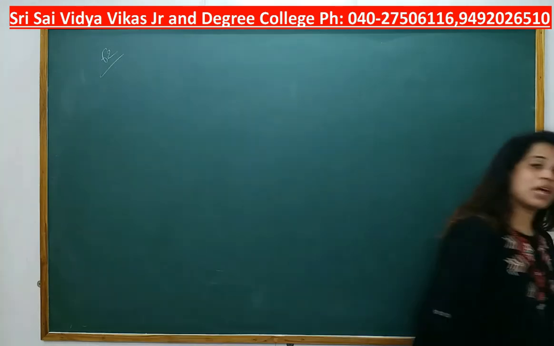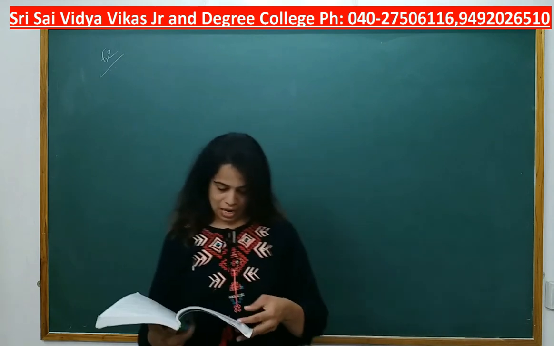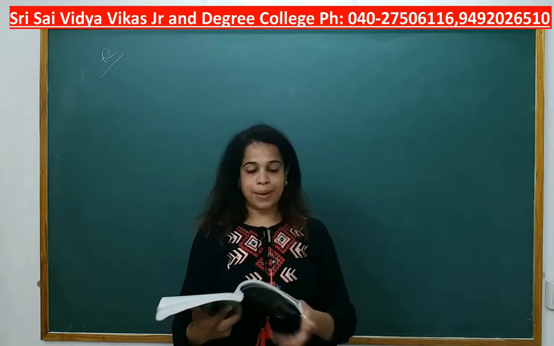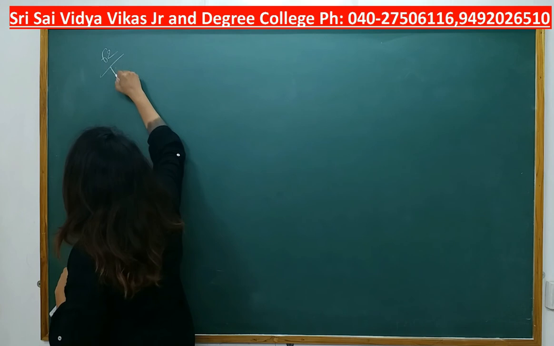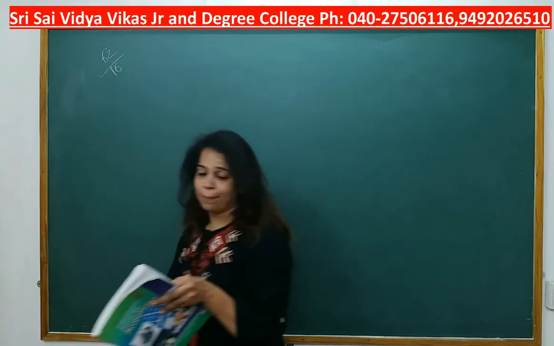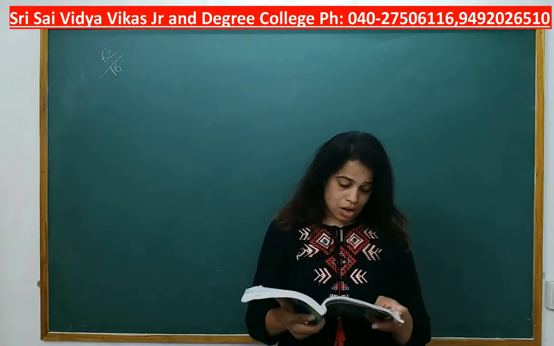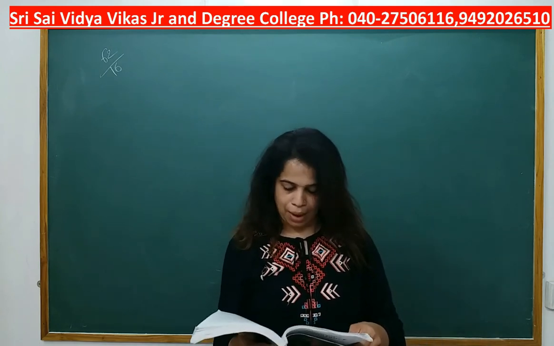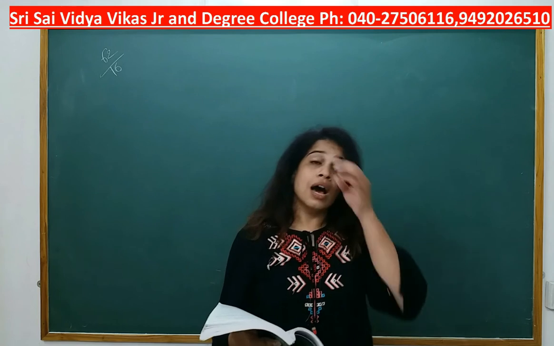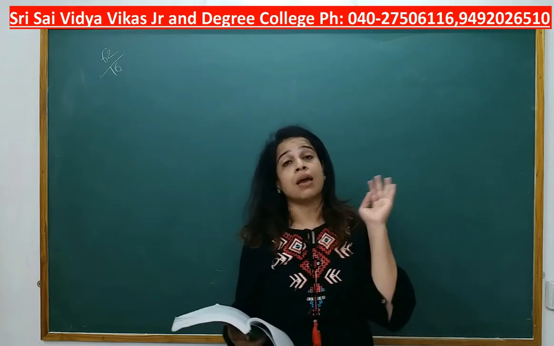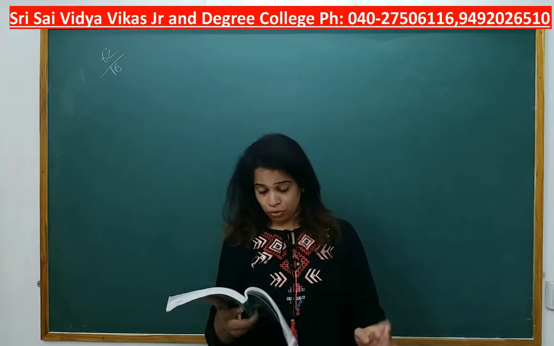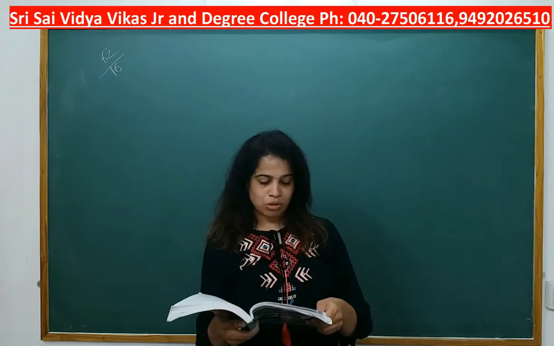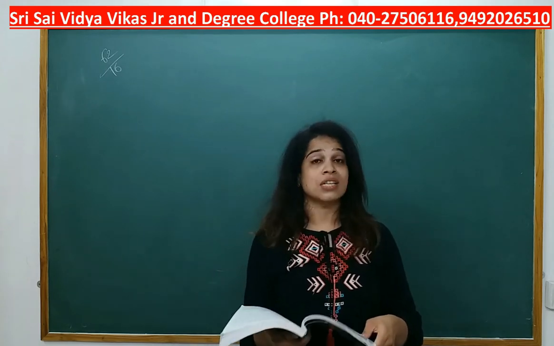Now, yes students, let's start with the 16th sum, page number 62, problem number 16. Pay attention. Arun started his business on 1st April 2009 with a capital of rupees 1 lakh. Again in this sum they have given us capital at the beginning of the year. His financial position on 31st March 2010 was as follows.